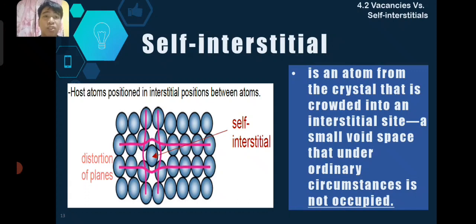Like dire sa illustration na shows dire sa gilid sa left side, dire ginapakita ang kung diin nakalocate ang self-interstitial sa composition sang atoms sang solid. So nakita natin guys na sobra siya sa ang atom na hindi dapat siya nag-exist dira. Like irregular siya na atom.